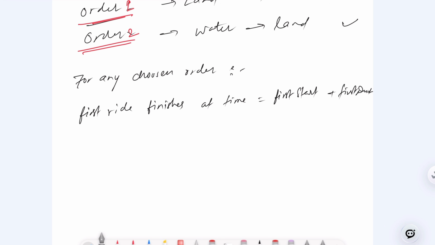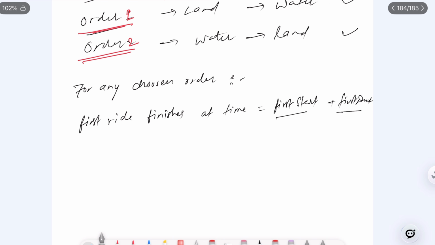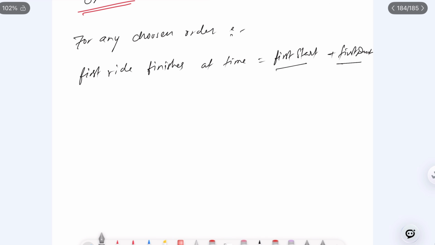These are the two things we have: the start time and the duration. So that is about the first ride. Let's talk about the second ride. The second ride does not finish yet, it starts.